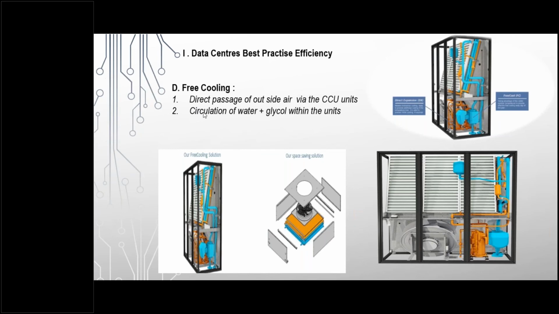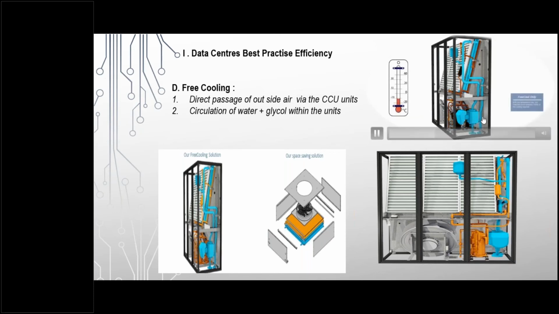After that, up to a certain temperature, it goes into a mixed mode. Mixed mode uses both, the chilled water pipe, which is just circulation of water not connected to the chiller. Then it goes into the DX mode. The advantage here is that most of the time we operate in mixed mode, so thereby your operation cost would be less.